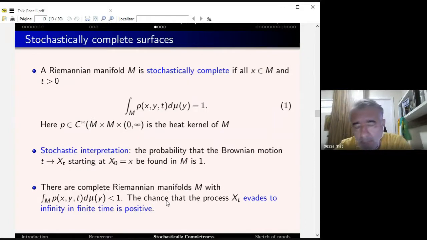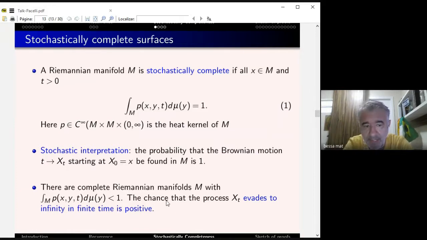Okay. Now, I'm going to use for H surfaces the notion of stochastic completeness. Now, I'm going to tell what it is, a stochastically complete manifold. In general, a Riemannian manifold is stochastically complete if, for every x and every t positive, the integral of the heat kernel in the y variable is 1. So you can integrate on M the heat kernel p(x,y,t) in the variable y, and then you get 1.